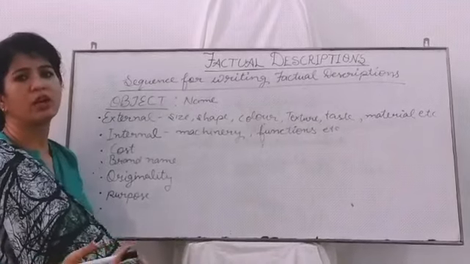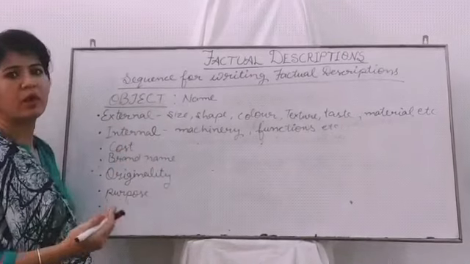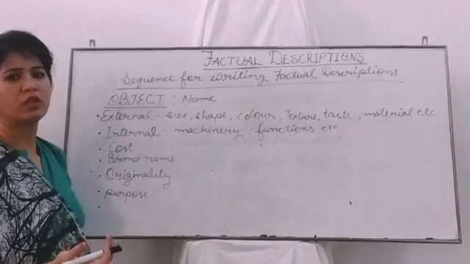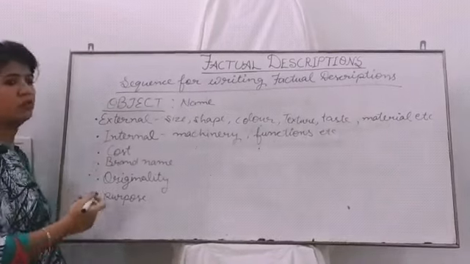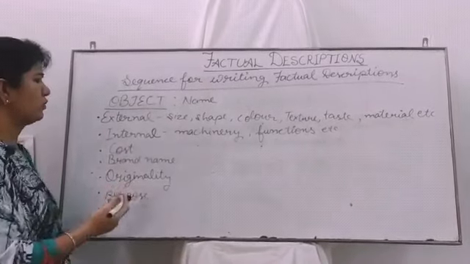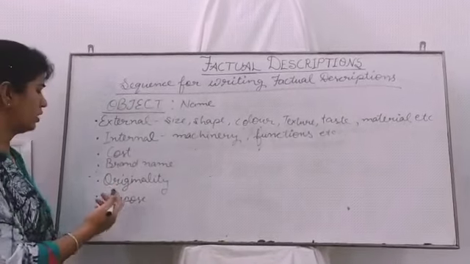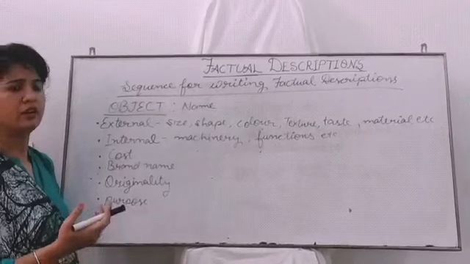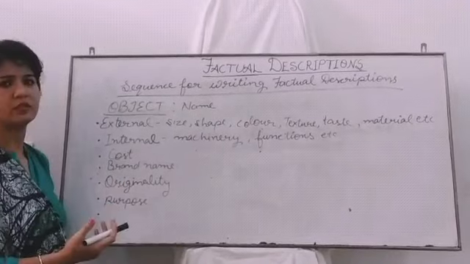Like if we are talking about any mobile phone, then first we will tell about the externals and then we will tell about the internals, its functions, etc. Then we can tell about the cost of that object. Then the brand name we can tell about. Then originality, that from where is that object, that place. Alright. Then the purpose, how can we use that object. Alright.